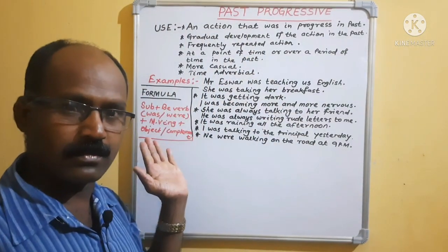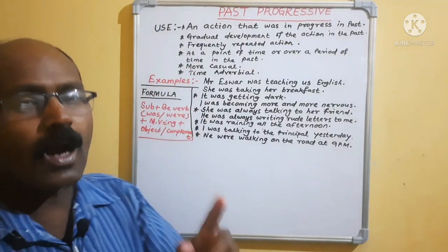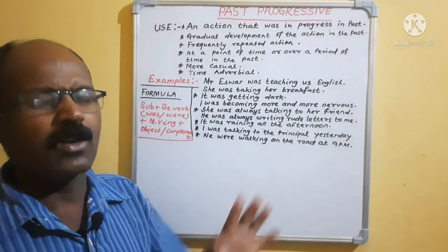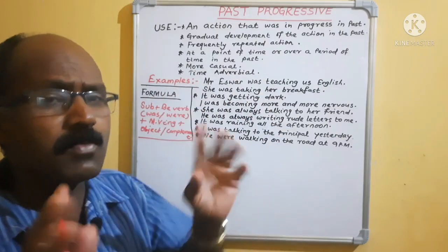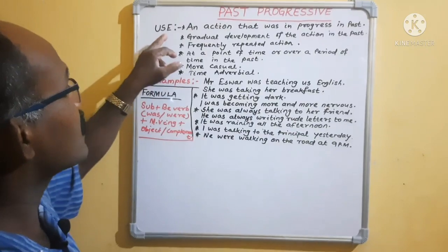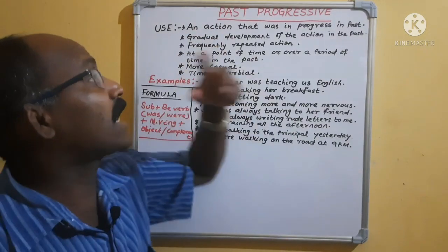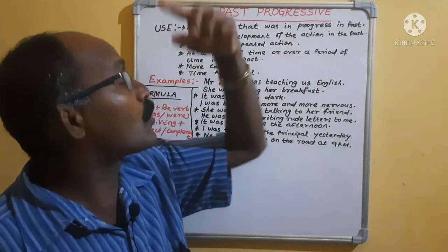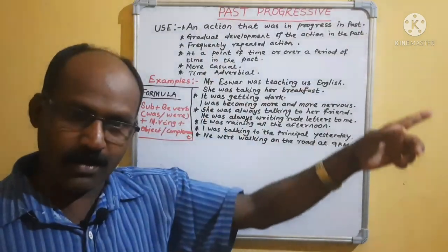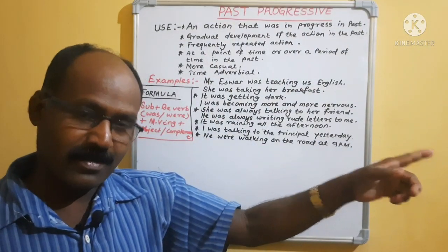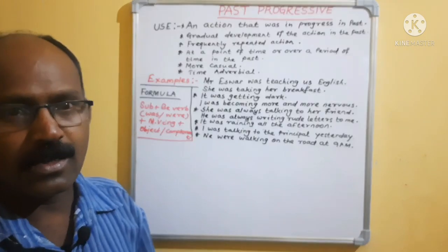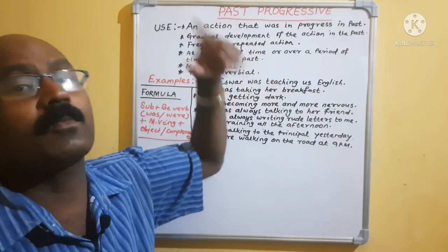The formula is known, but where we have to use the past progressive, please try to understand. Don't memorize, try to understand. If you understand, you can use it in such a manner. That means an action that was in progress in the past, the action which was going on in the past, continuing, that is continuous. As we are discussing past, that means past continuous.